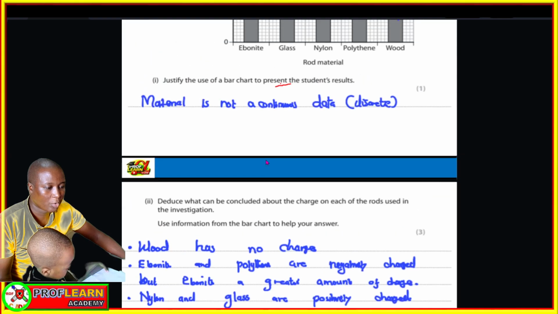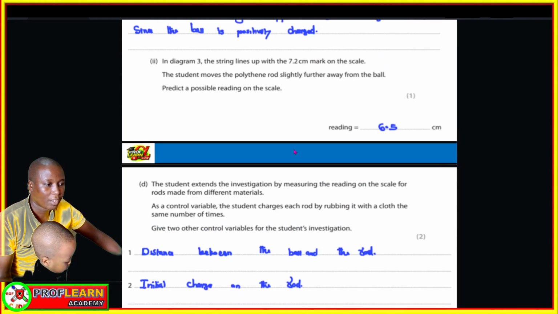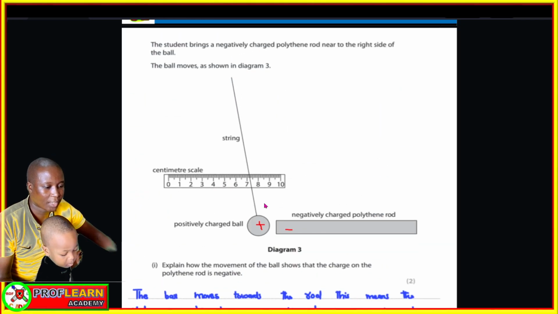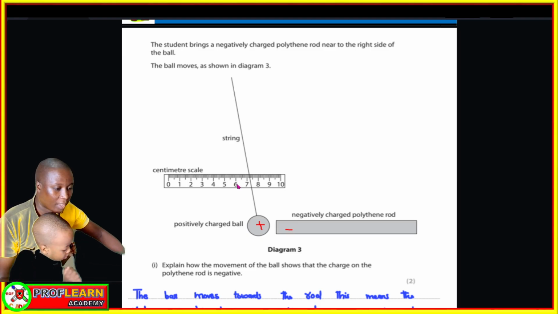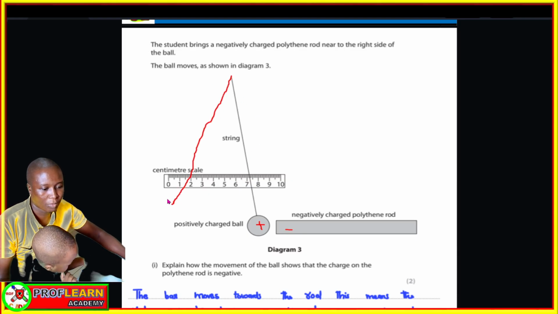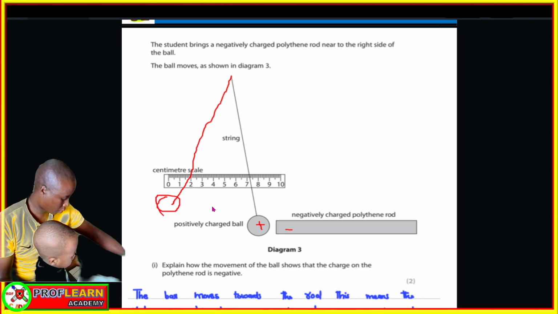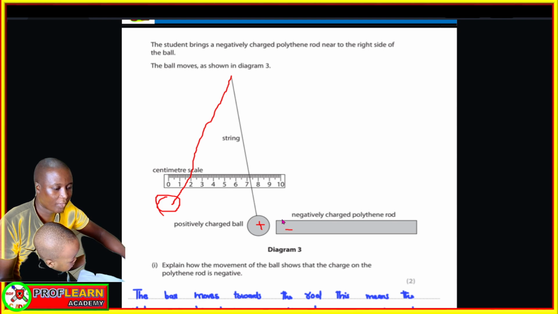Deduce what could be concluded from the table here. We can say ebonite and the polythene are negatively charged, because if they are negatively charged, they will attract, and they shall have values which are more than 5. But if you have values less than 5, it means the rod repelled the ball and it moved to the other side, meaning the rod is positively charged.